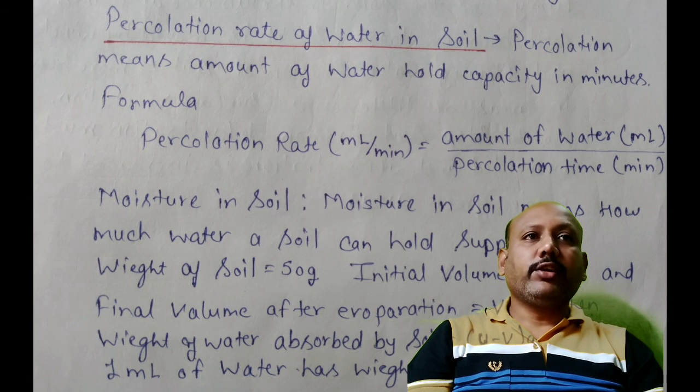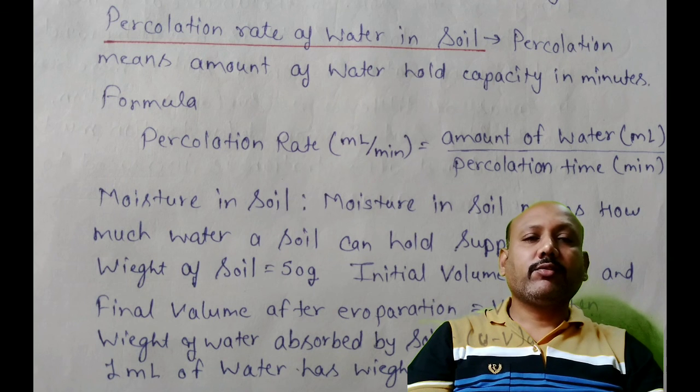Percolation rate of water in soil. Percolation means the amount of water held, in minutes. Formula: percolation rate is equal to the amount of water divided by the percolation time. The amount of water is in milliliters and the percolation time is in minutes.